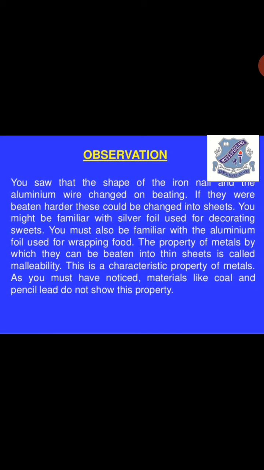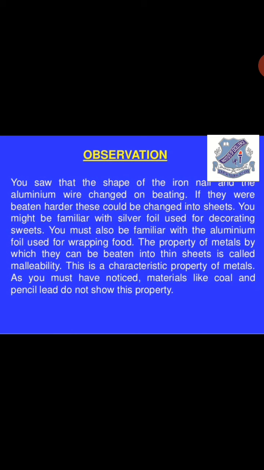But it has a property that this substance aluminium can change its shape. From a cylindrical shape it came into a thin sheet. When a substance can change its shape into a thin sheet, this is called malleability. Now this type of property is only seen in metals.